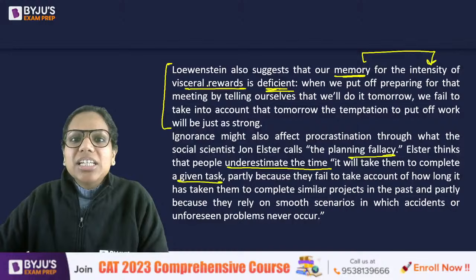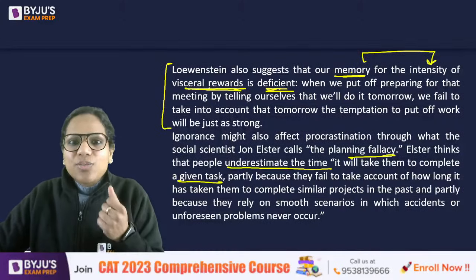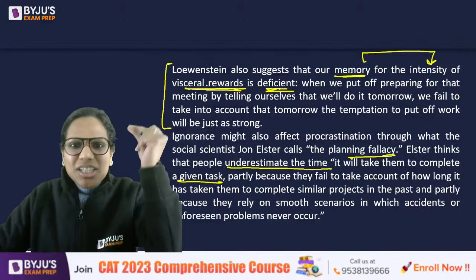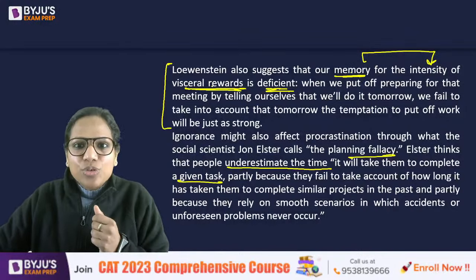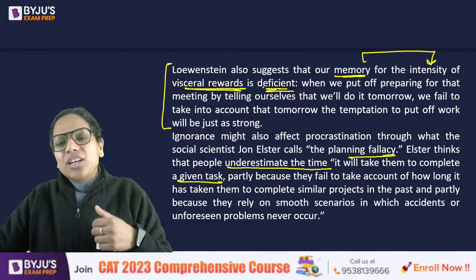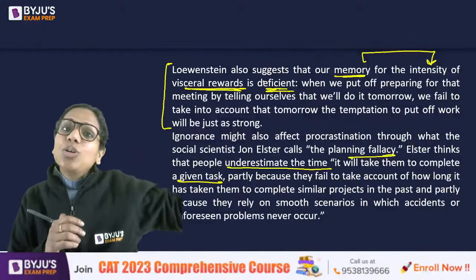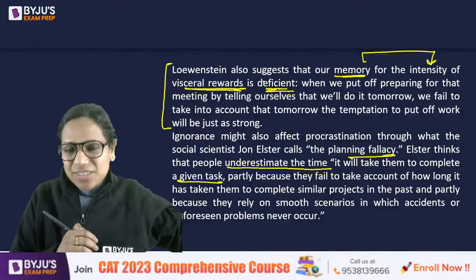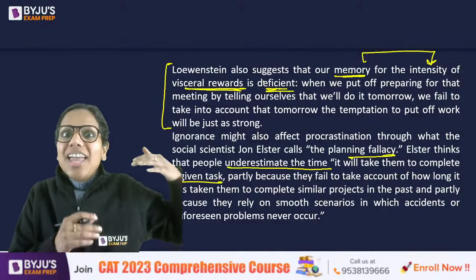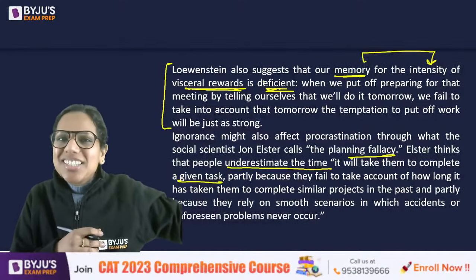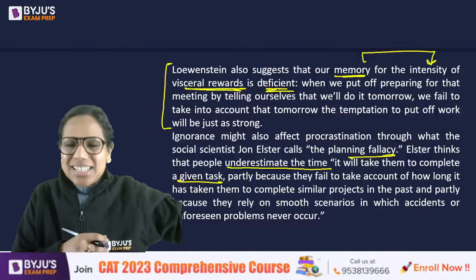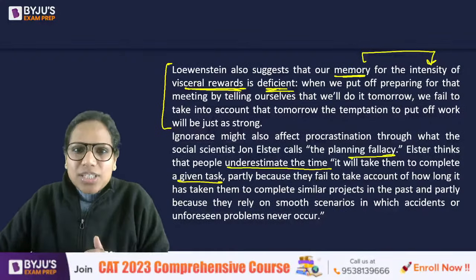Our memory for the intensity of these visceral rewards, this immediate gratification that we get from procrastination, उसकी जो memory है ना वो deficient है. हम recall नहीं कर पाते ये बात कि मुझे कितनी ज़्यादा खुशी मिली थी पिछली बार procrastinate करके. I am not able to recall the extent of happiness that I experienced, okay, when I procrastinated the last time. That's what Lowenstein is trying to say.